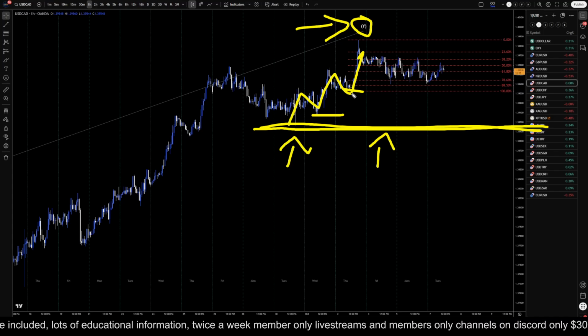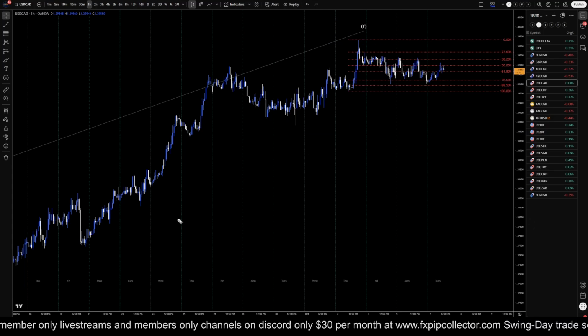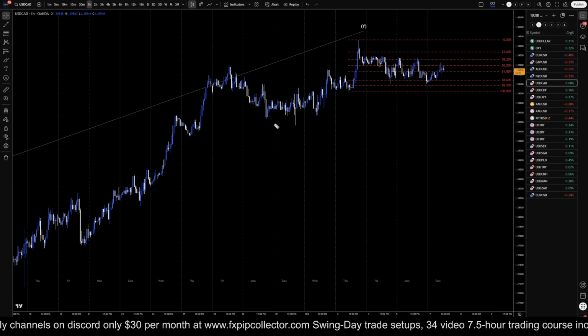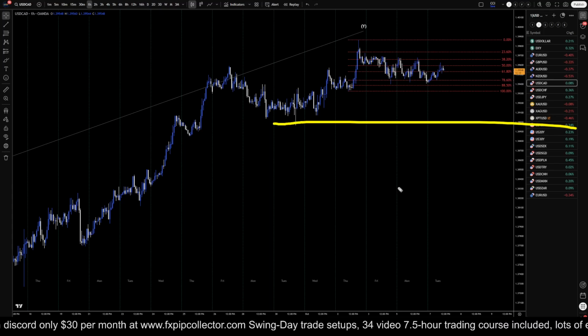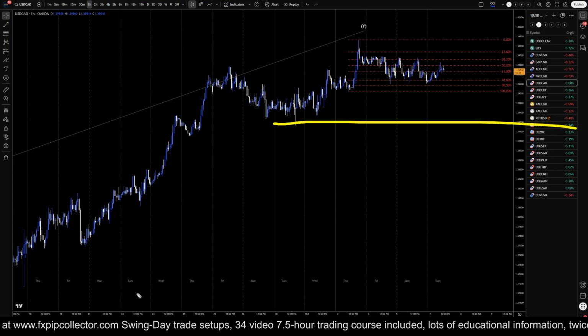If it doesn't break this structure and it turns out a Fibonacci level goes up and breaks structure to the upside, then we're going to have to realize that we need to continue to stay bullish on the higher time frames. So as usual, right now I definitely am primarily looking for longs still because we definitely have not broken structure down. But if we do break structure down, I'll be more than happy to stop looking for longs and start looking for shorts again.